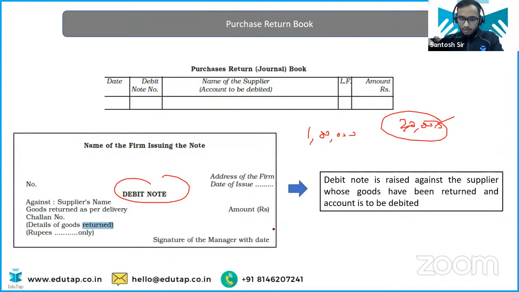Now, I'll explain this one more time when we explain the credit note. See, just like the debit note, we have the credit note. So when we discuss the credit note, again in Hindi, I'll tell you what is debit note and credit note. Okay, let's move ahead.